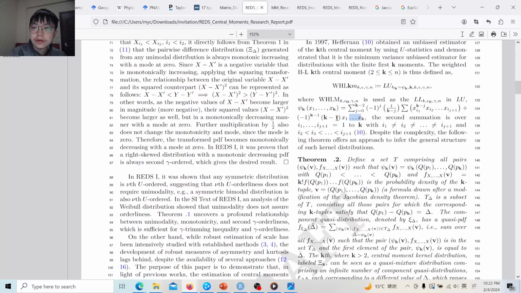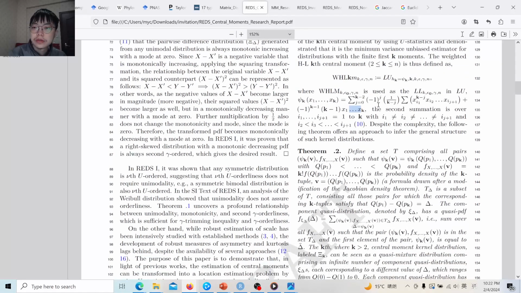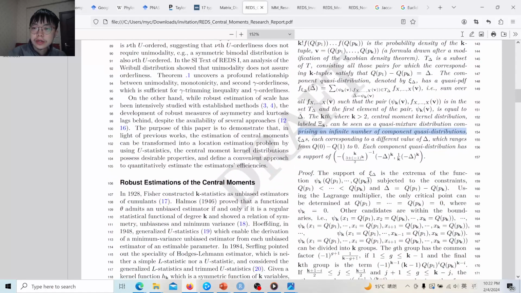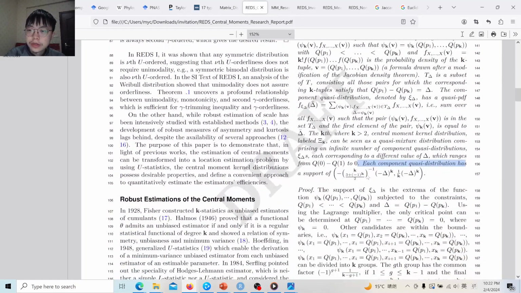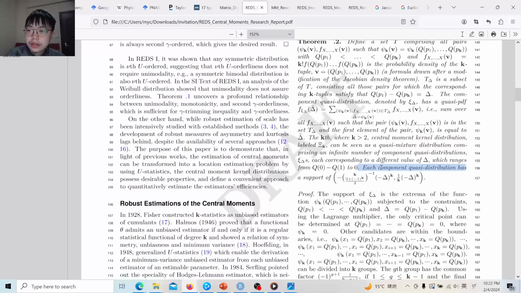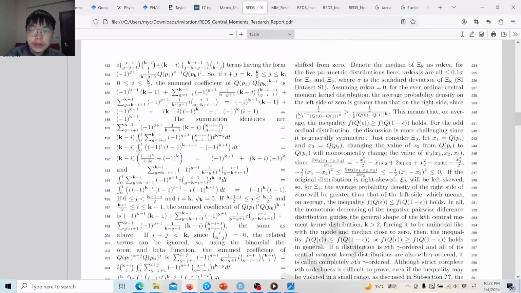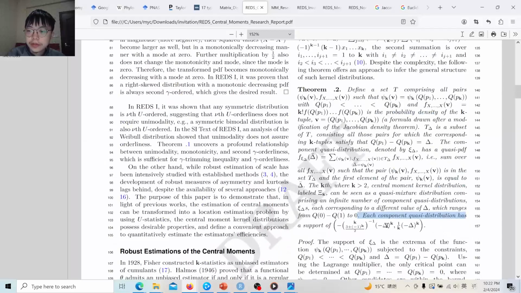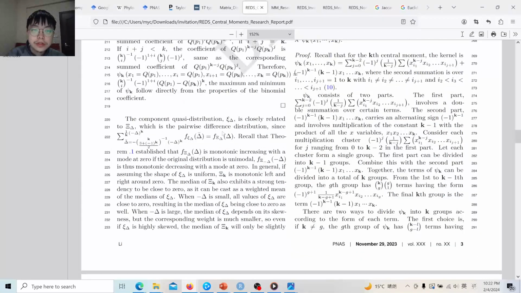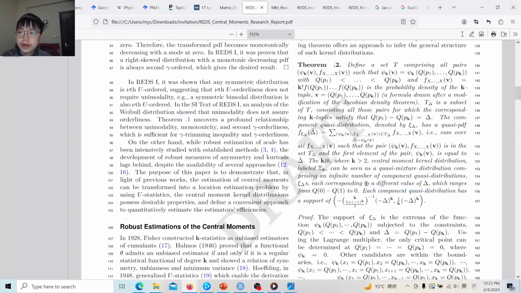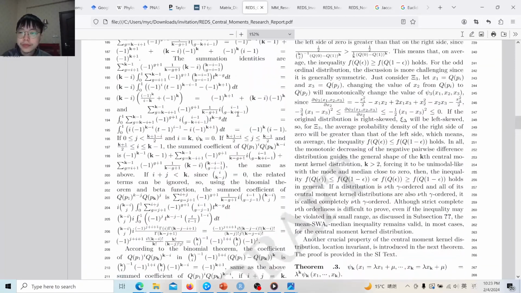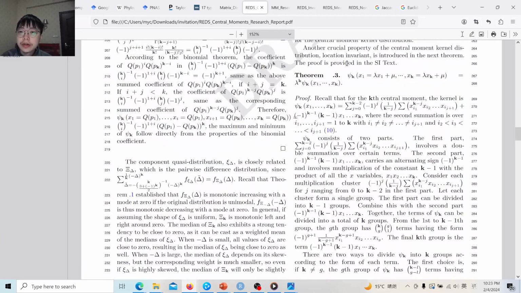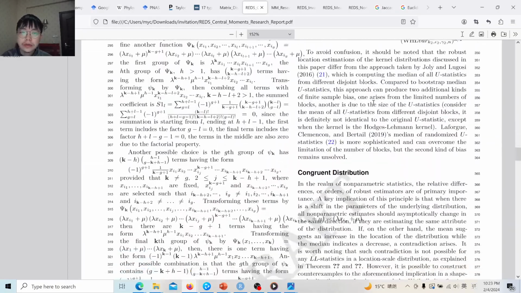Then we consider the distribution of the higher central moment kernel distribution, since Heffernan already gave the kernel function for unbiased estimation of the kth central moment by using U statistics. We consider how to further illuminate the structure of this pretty complex central moment kernel distribution when k is greater than 2, and we decompose it into component quasi distributions. We show that it can be related to the pairwise differences, and that the pairwise difference distributions force this central moment kernel distribution into a unimodal distribution with mode and median close to 0.